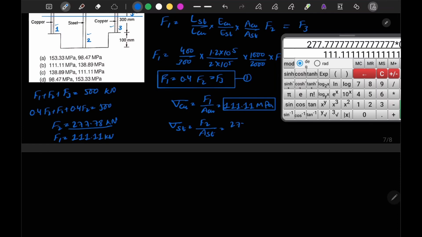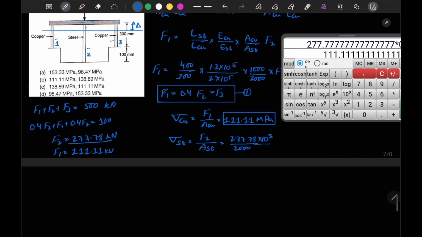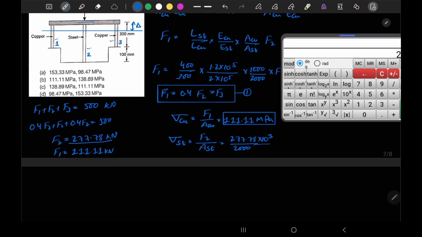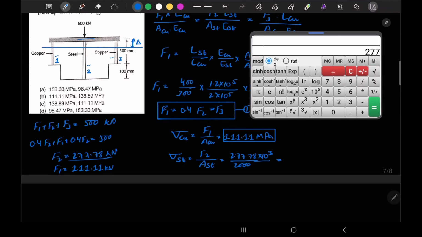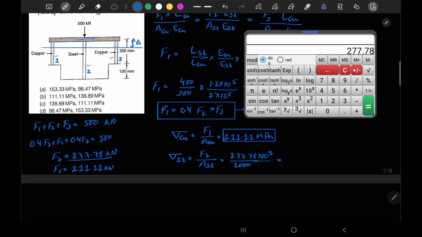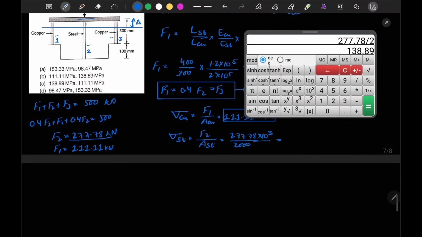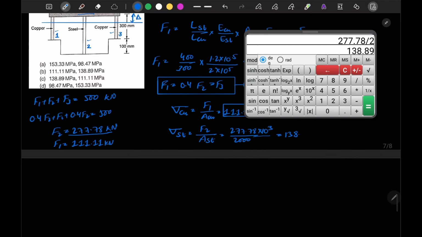So this is 277.78 divided by 2000. This is in kilonewton, so let's convert it into newton. Sorry, there is some mistake: 277.78 divided by 2. This will become 138.89